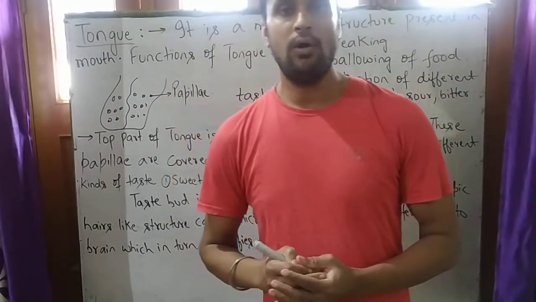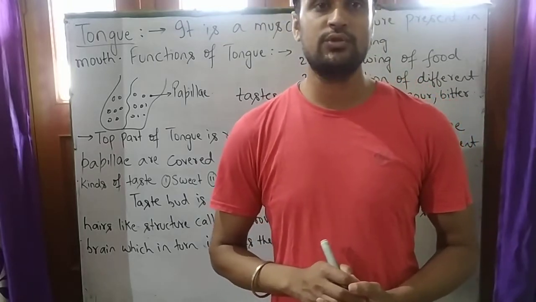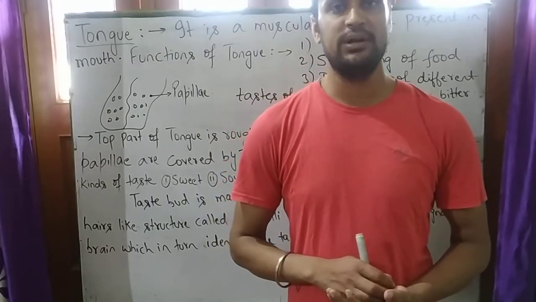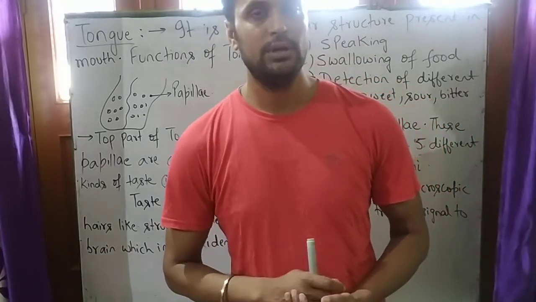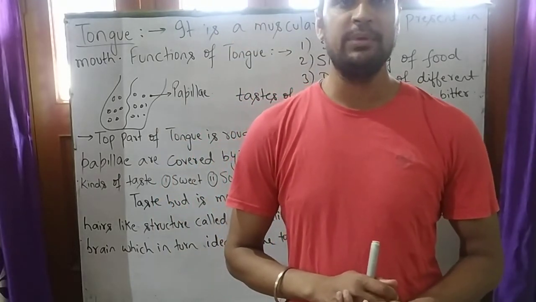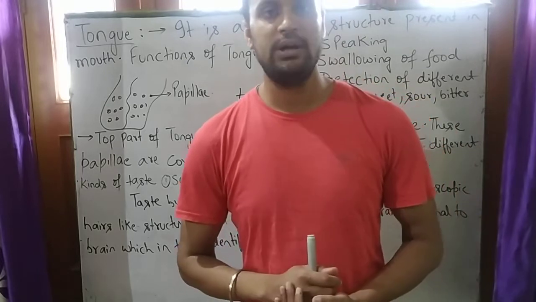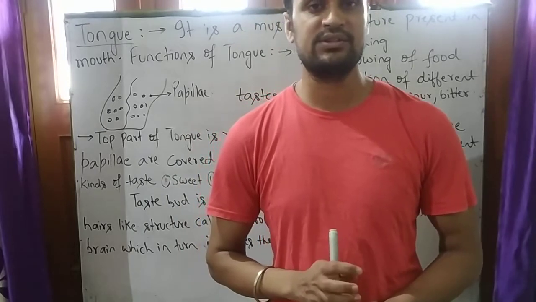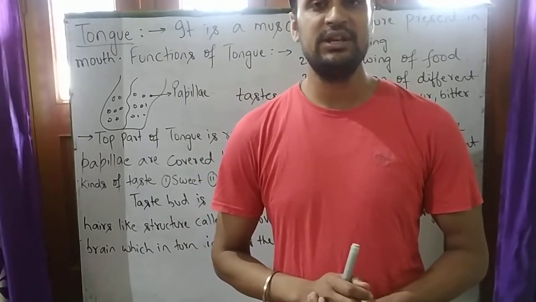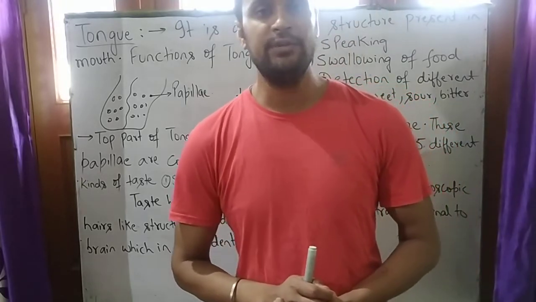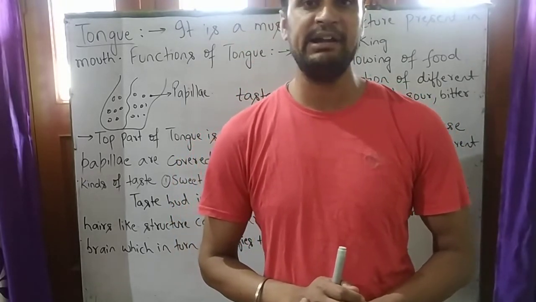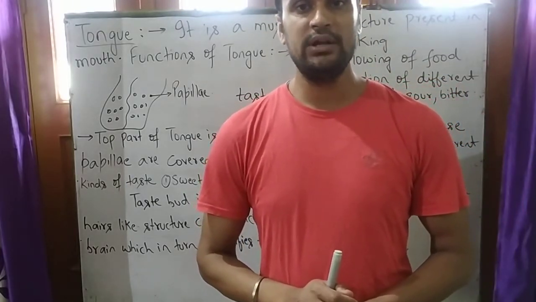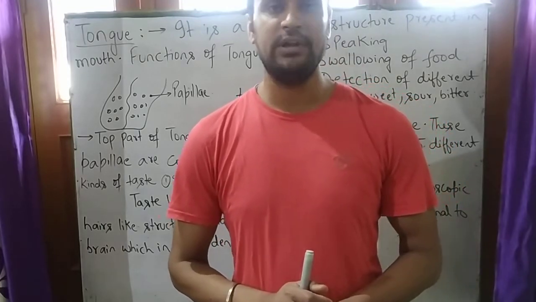The upper part of tongue is rough and bumpy, which is called papillae. These papillae are covered by taste bud, and these taste bud detect different taste of food. So student, the taste bud is made up of taste cell that contain microscopic hair-like structure called microvilli. These hairs send message to brain, which in turn receive the signal and identify the taste of food. The taste bud detect sweet, sour, bitter and salty flavor of food.